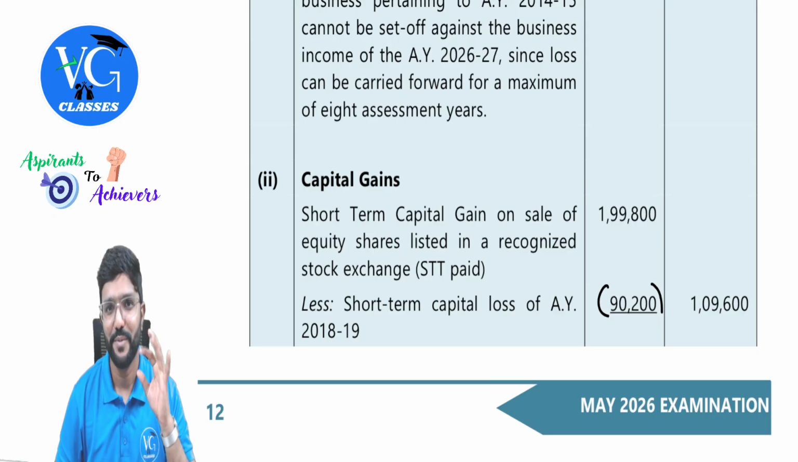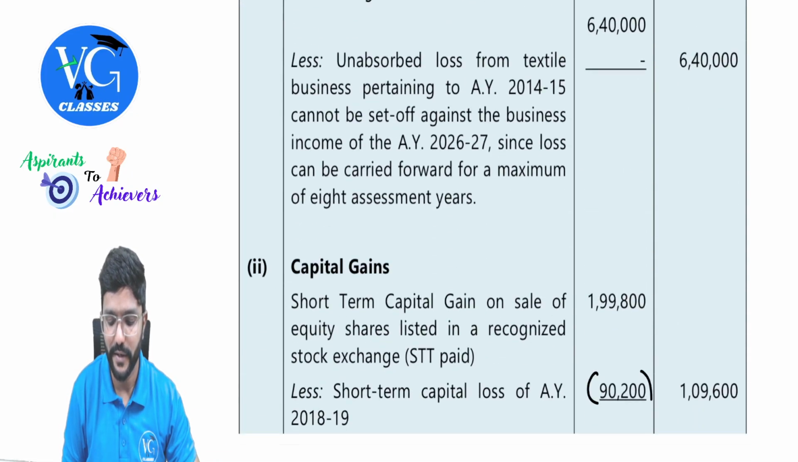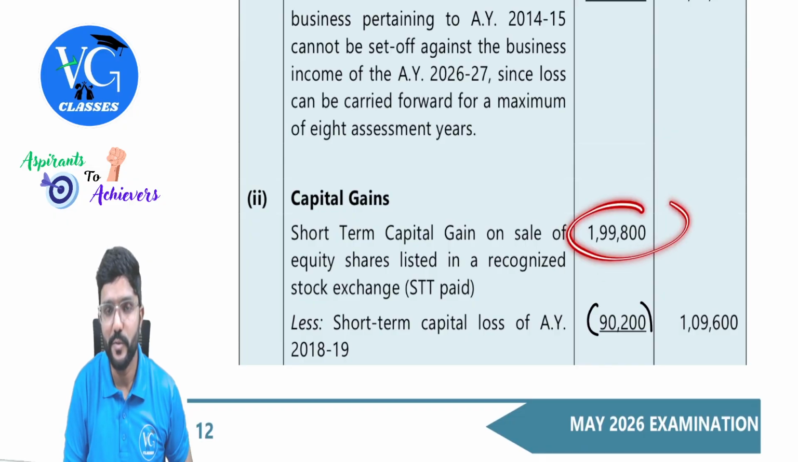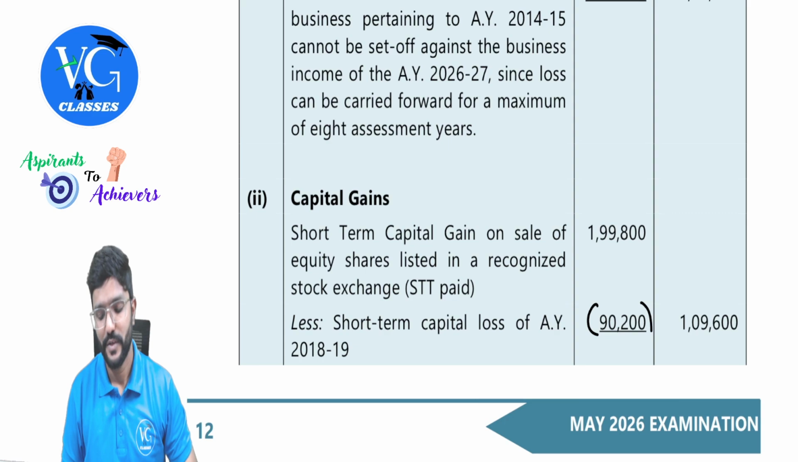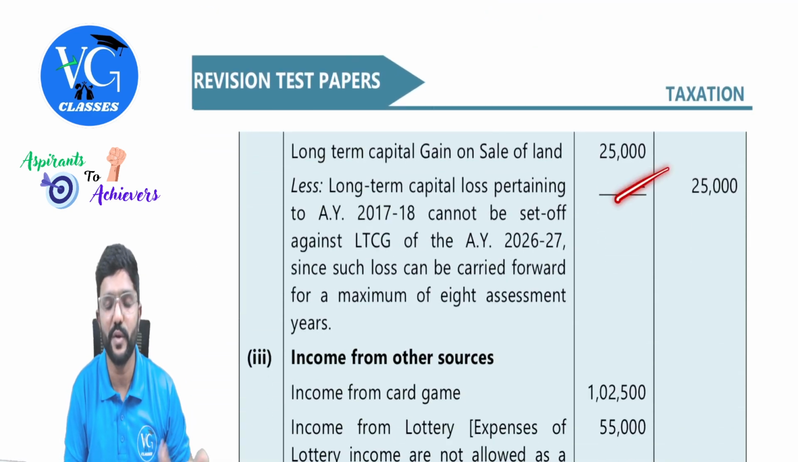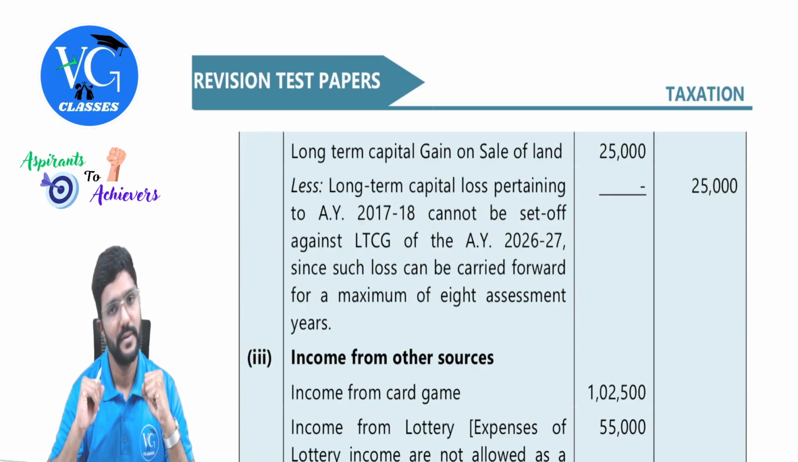Please be careful. Because short-term loss can be adjusted only against short-term gain or long-term gain. So please be careful. By mistake, if you take this 2 lakh fully year, then this amount will almost be exhausted. Then what do you do with the short-term loss? You can adjust against long-term gain, but maximum 25,000 only year. So please be careful with that steps there, guys.